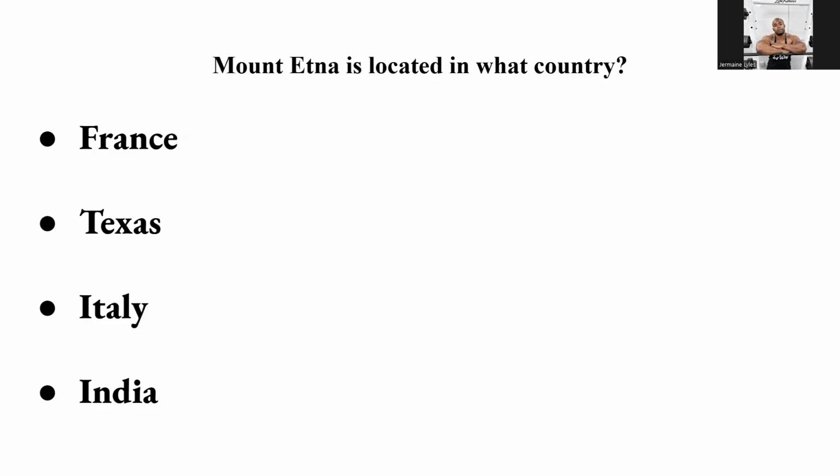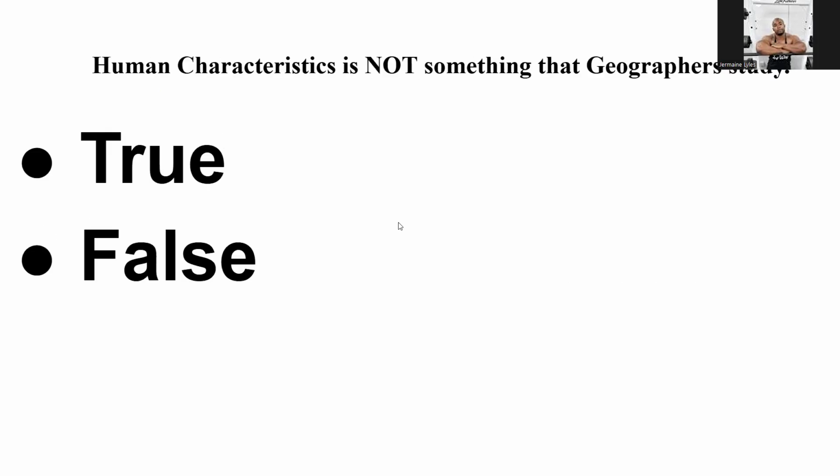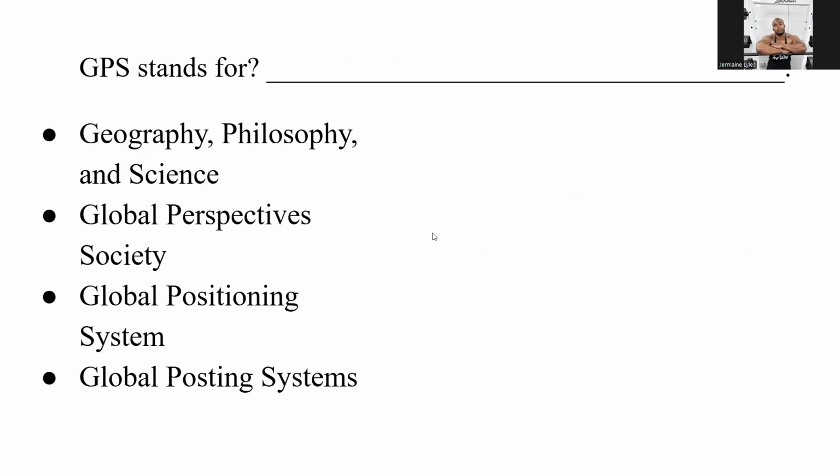Mount Etna is located in Italy. All right. Individual features of land are known as landforms. Human characteristics is not. Geographers do not study human characteristics. Is that true or false? That is false. They do study human characteristics.